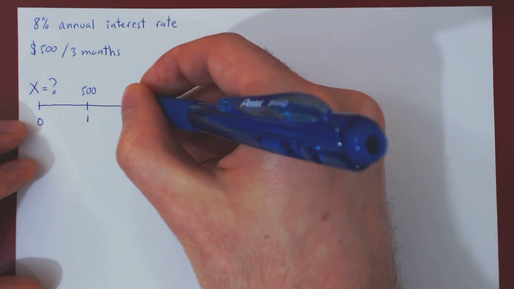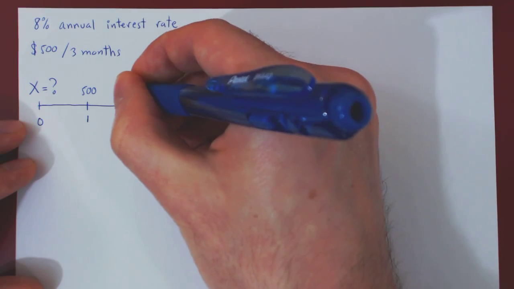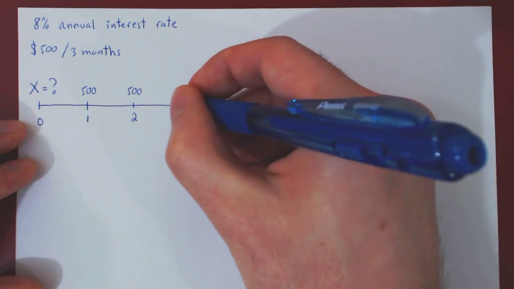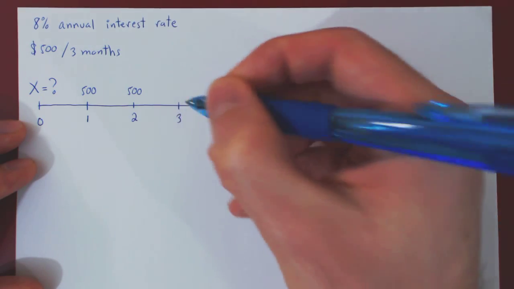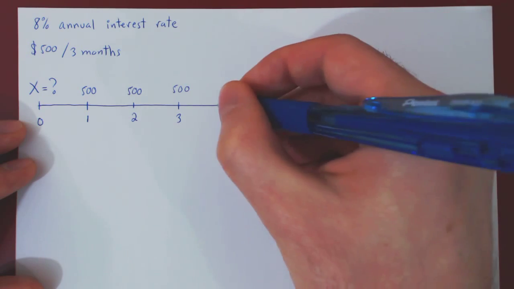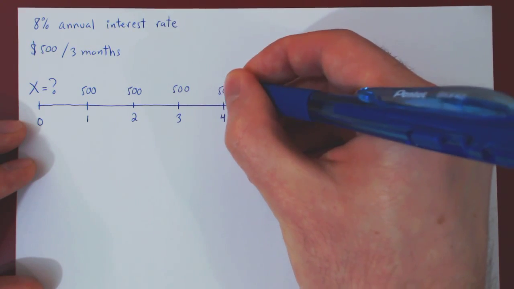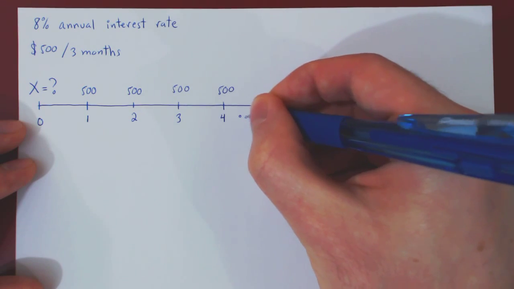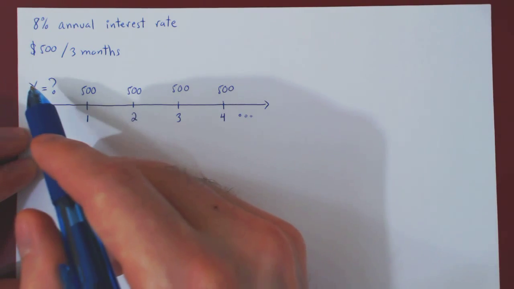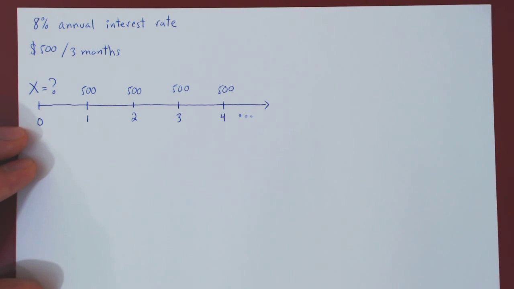So 3 months later, therefore, after 6 months, again, $500 will be given to the organization. After the 3rd period, therefore 9 months, again $500. After the 4th period, therefore 12 months, after a year, 500 again, and this will go on forever. So the question is, what must be the value of the initial investment?